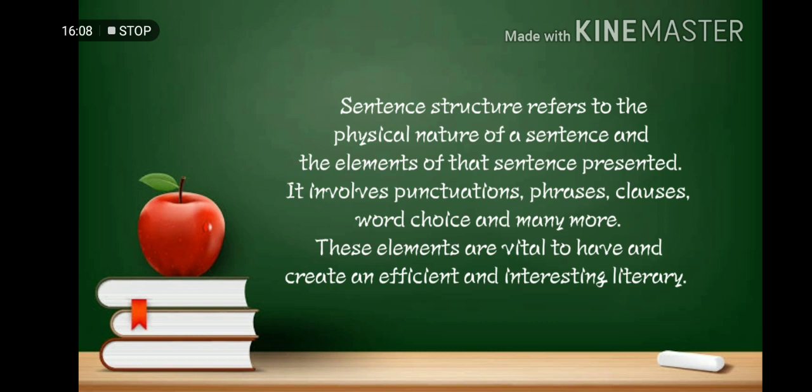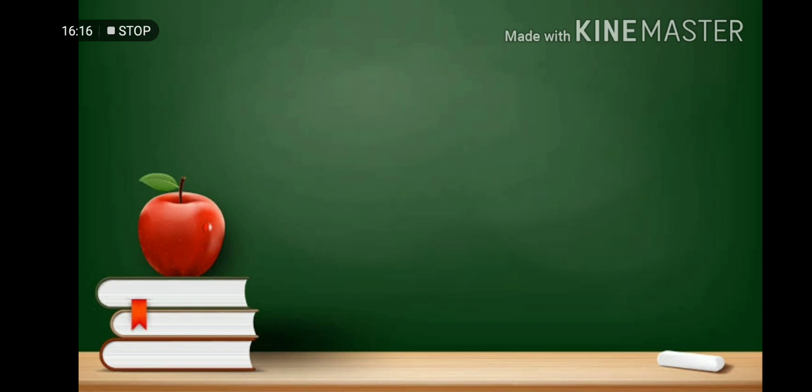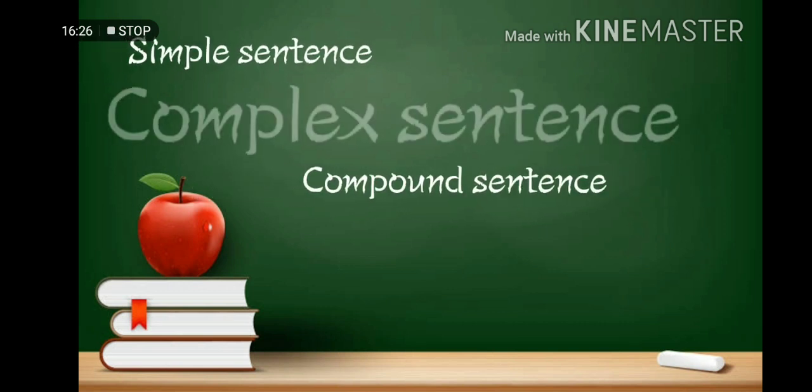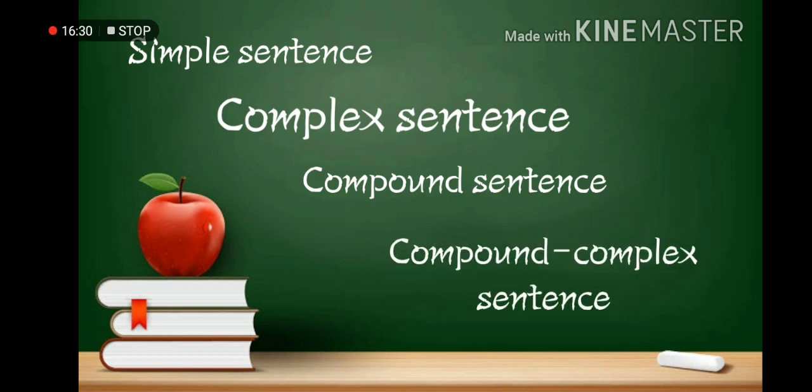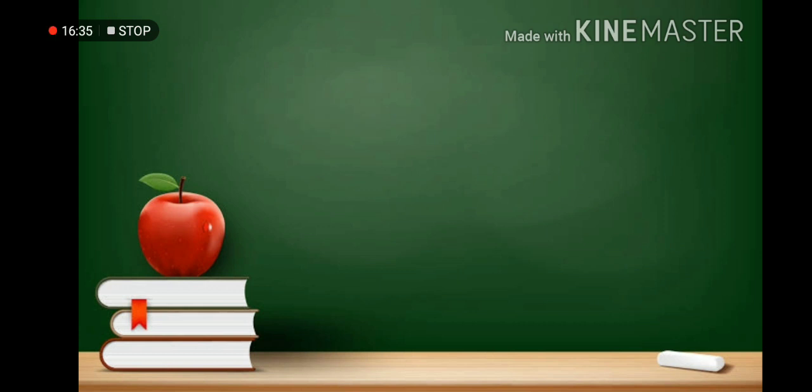These elements are vital to create an efficient and interesting literary piece. Sentence structure has four categories, namely simple sentence, compound sentence, complex sentence, and compound-complex sentence. So let's know these four gradually.